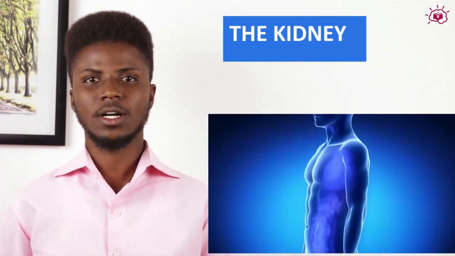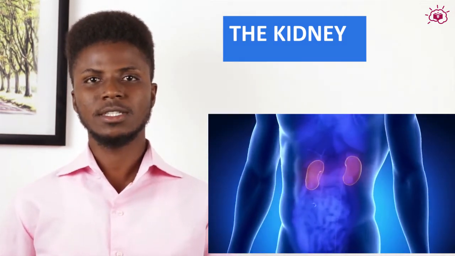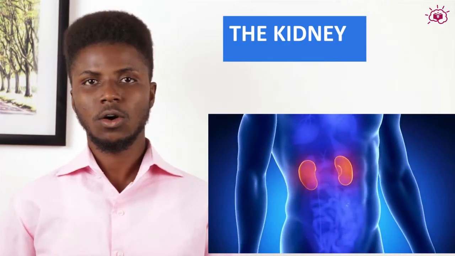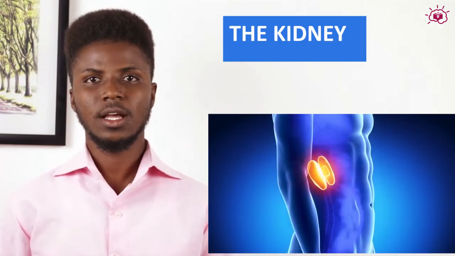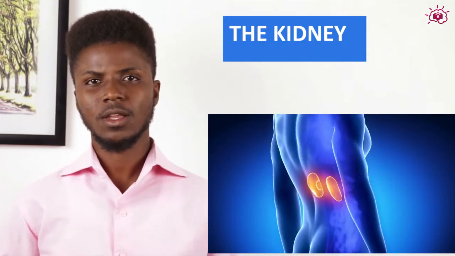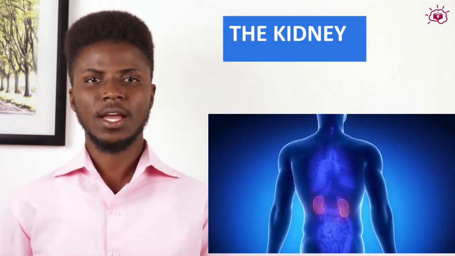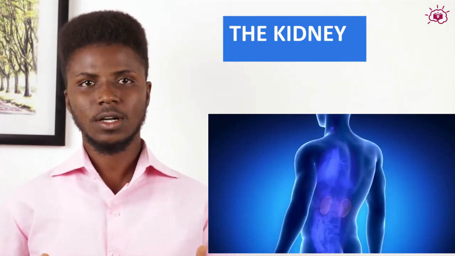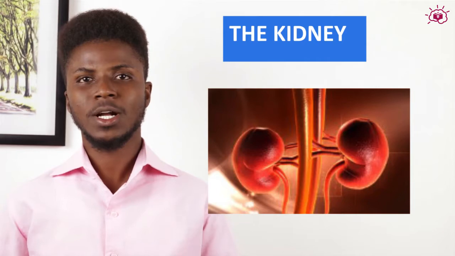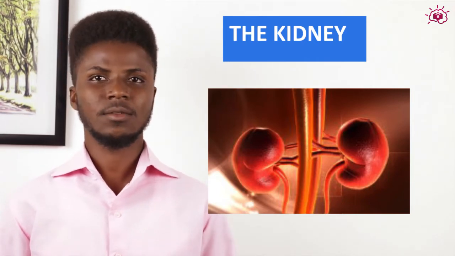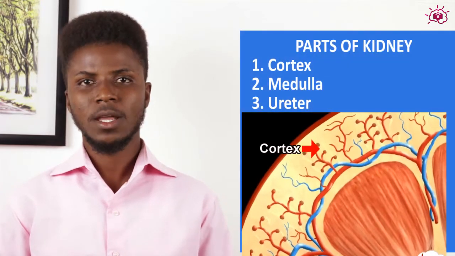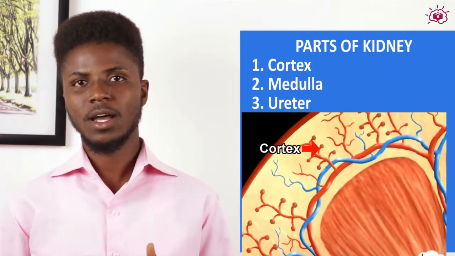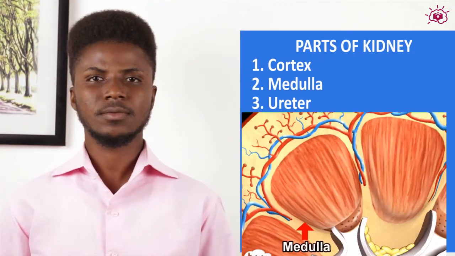Now we are going to be discussing the kidney. The kidney is a bean-shaped organ that helps in maintaining the water balance or the salt balance in an organism. All mammals have a pair of kidneys that work hand in hand to make the burden lesser. The kidney has three major parts: the cortex, the medulla, and the ureter.